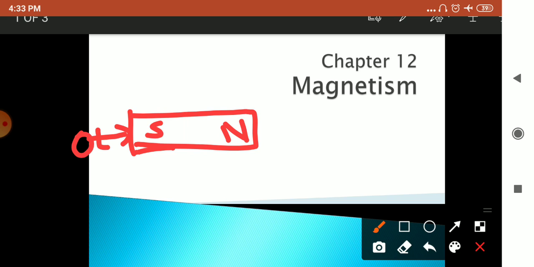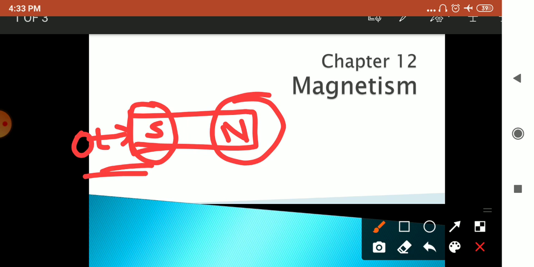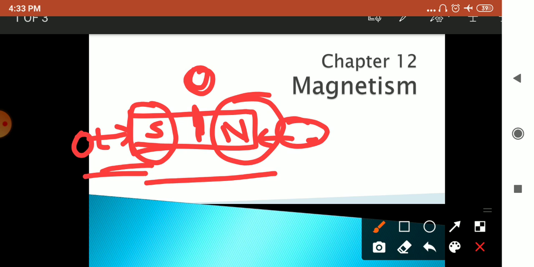A magnetic pole is a point near the end of the magnet, this one and this one, where magnetism is concentrated. When material is at the middle position, it will not get attracted, but when a magnetic substance like iron is present at the end point of the magnet, it will get attracted towards the pole, and that is nothing but the magnetic pole for that magnet.